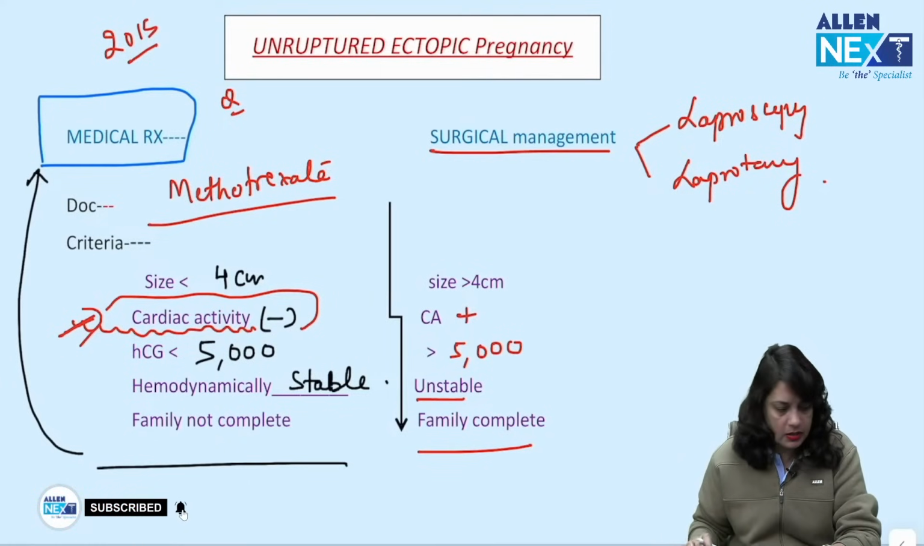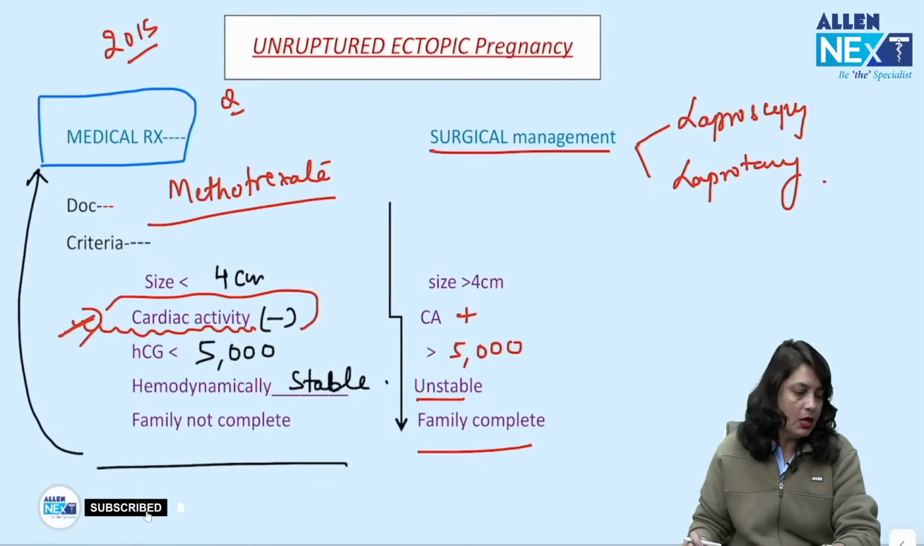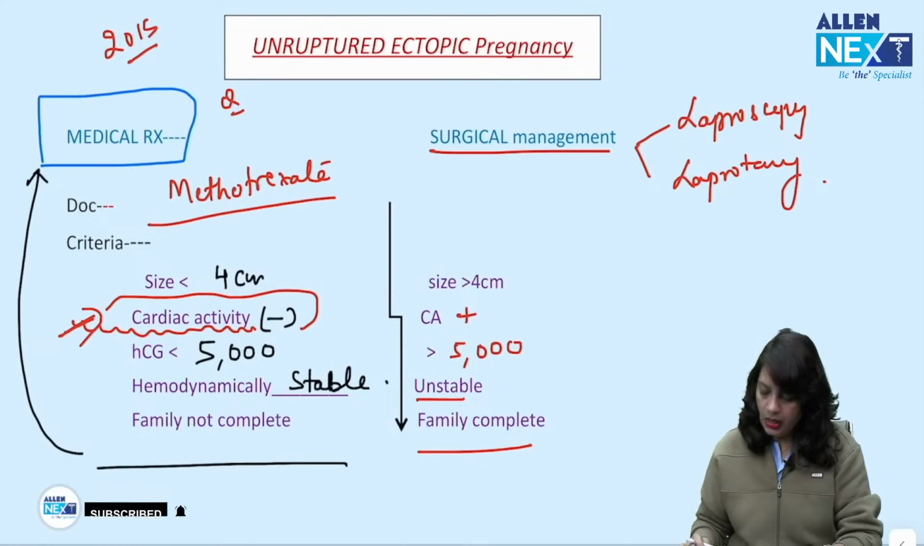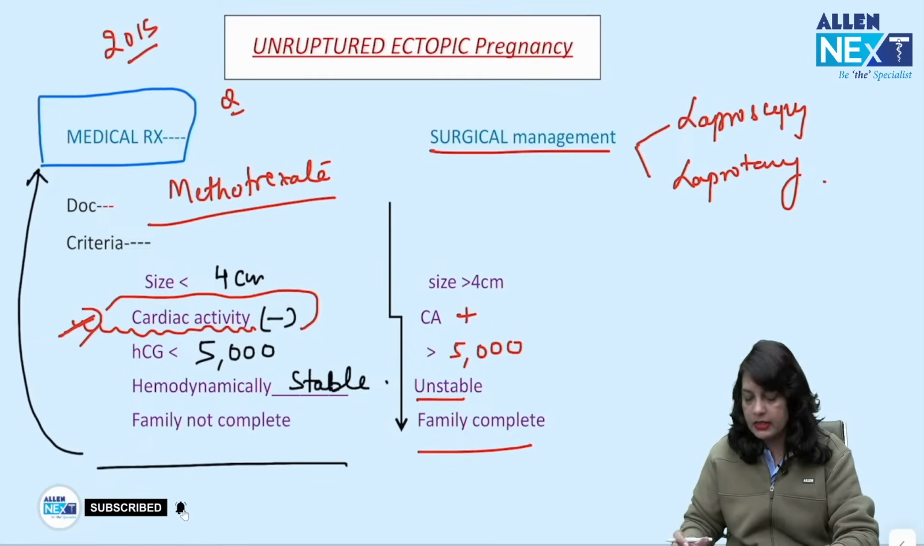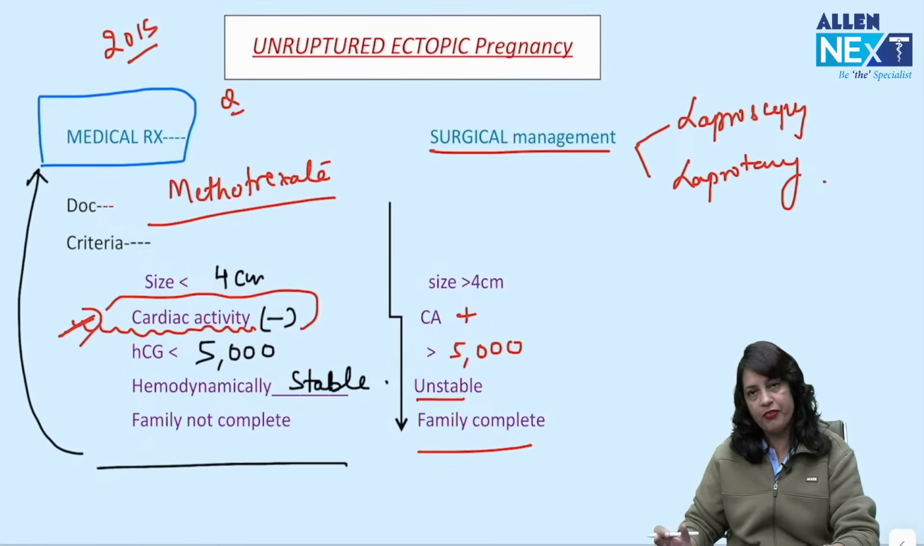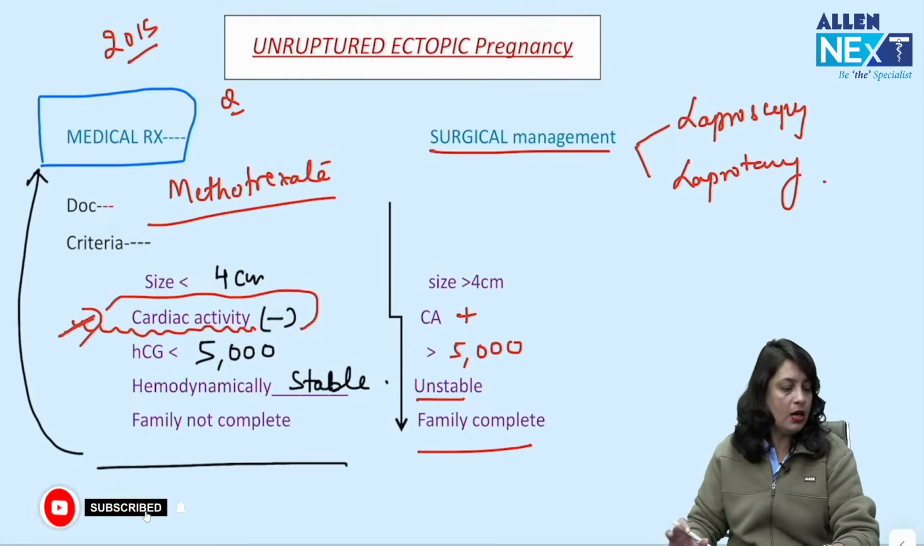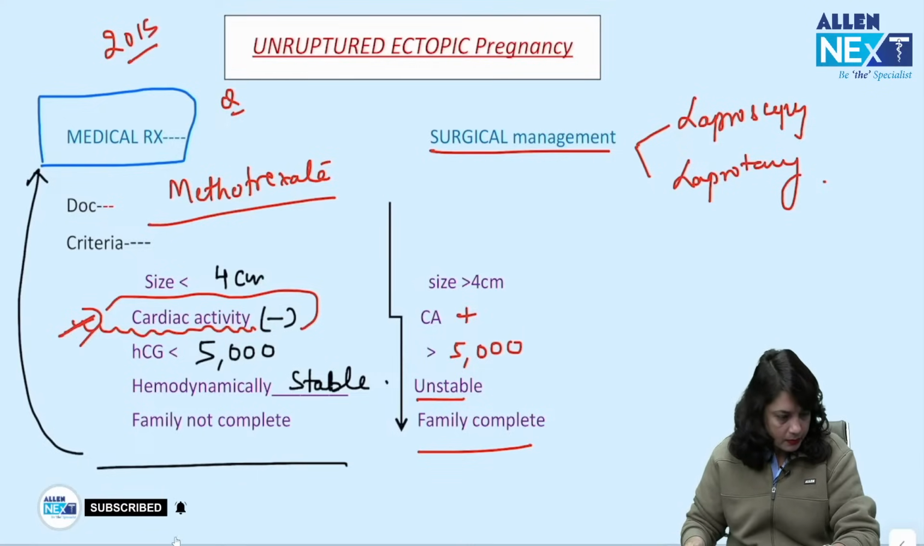Usually students, in these type of questions, usually they don't ask about laparotomy or laparoscopy. If the patient's condition is stable, we go for a laparoscopy. If it is unstable, it is in shock, 80 by 50 BP, we will definitely go for laparotomy. Okay.